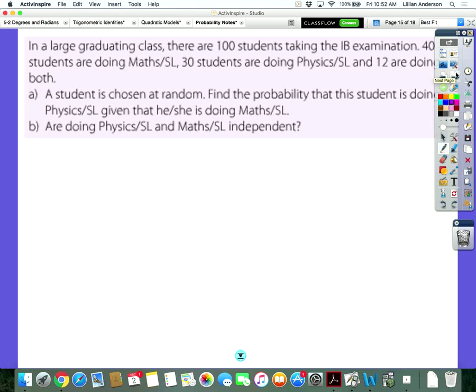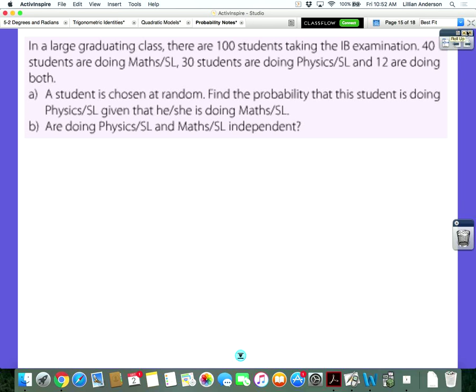All right, here's an example. It's your choice if you want to write it down in your notes, but like I said again, I will post the video so you can have it there. That must be the junior class. No, they have like a whole thing. This is like you see note example, note example, note example. You've already been through this. Talking about 100 students in the IB examination. We'll see.